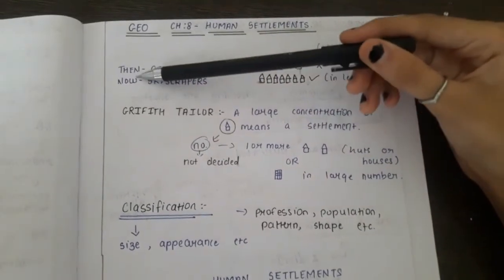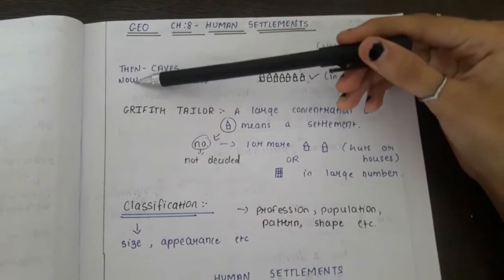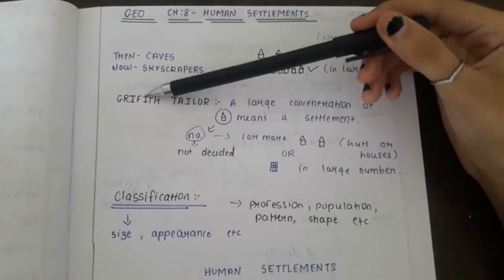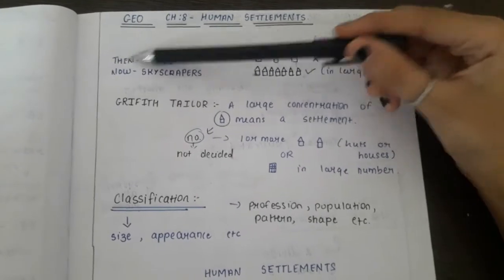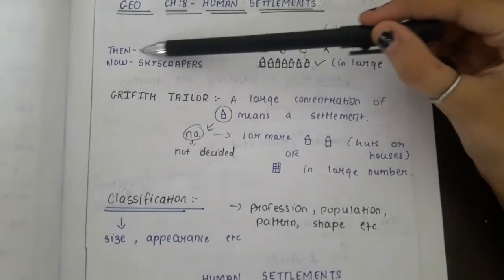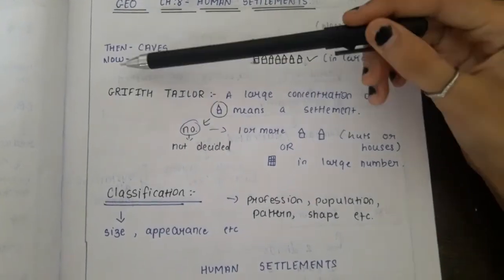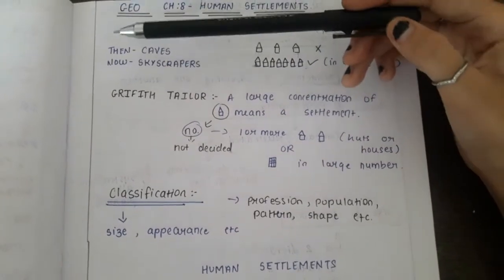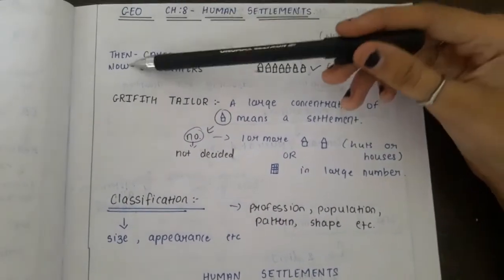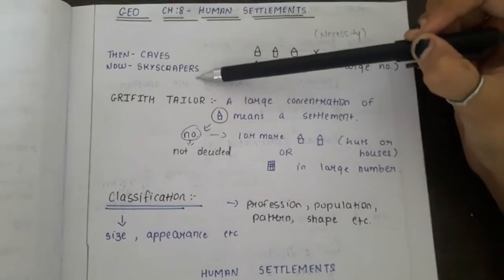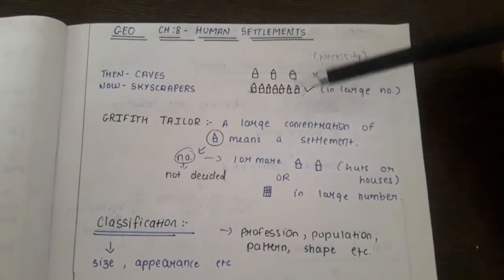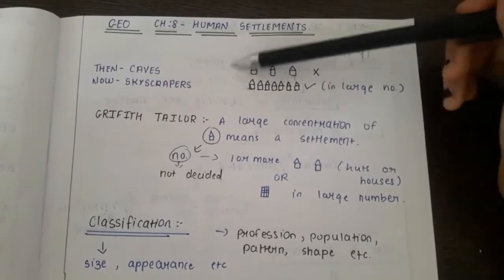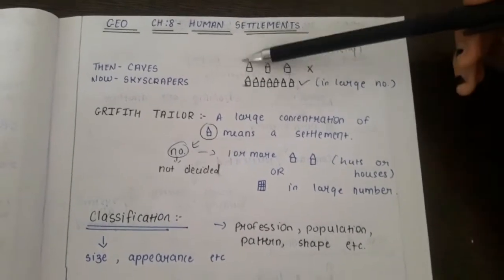Here, "then" means before. "Now" means today. So it says that before, in ancient times, long back, human beings used to live in caves. And now, with the advent of technology and everything, human beings are living in skyscrapers. And before, that is in the past, it was a necessity for humans to live in scattered houses.